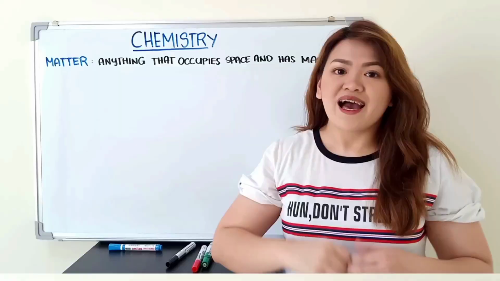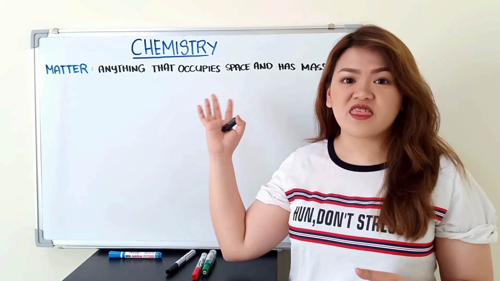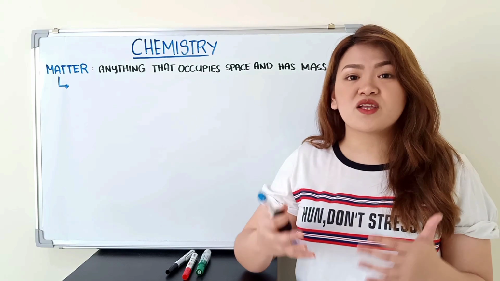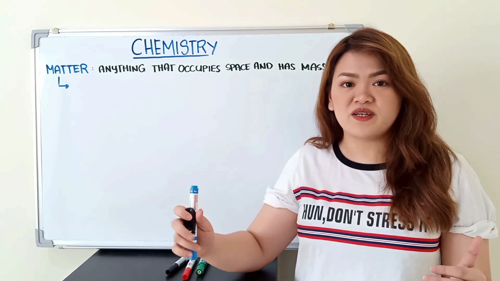I'm April, and for today's video, I will give you an explanation on what everything is made up of. So everything na nakikita niyo sa paligid natin, including tayo, is made up of matter. As we all know, matter is anything that occupies space and has mass. And matter now is made up of different types of elements.